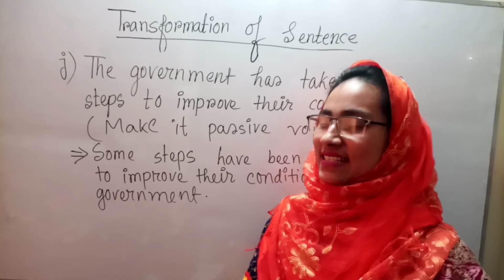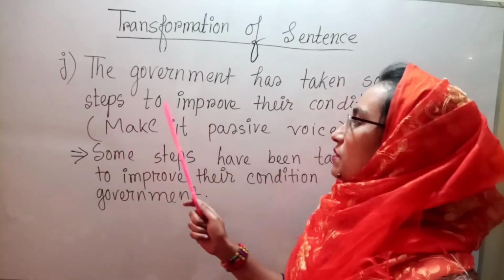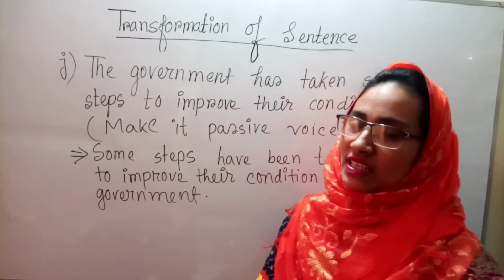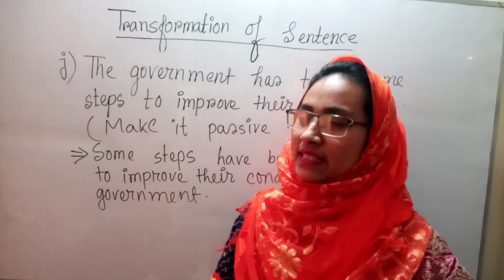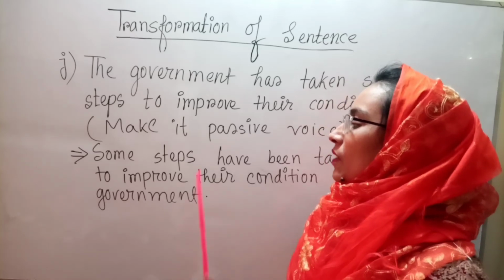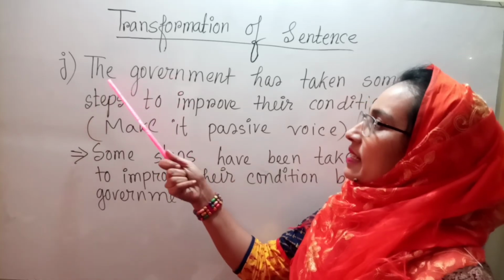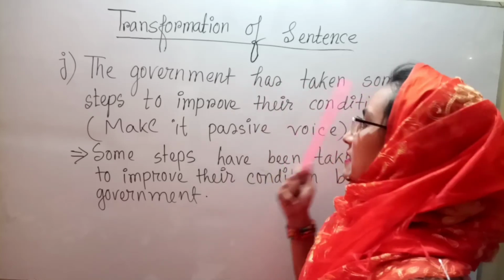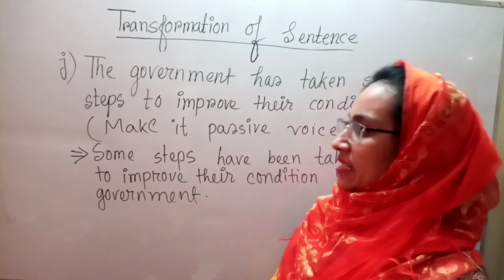Dear learners, our last example is J. The government has taken some steps to improve their condition. It is in active voice, and the question is, make it passive voice. If we want to make it passive voice, at first we need to write the object first. In the first sentence, in active voice, the government is the subject, has taken is the verb, some steps is the object, and to improve their condition is the extension.